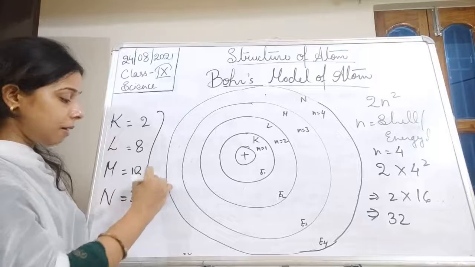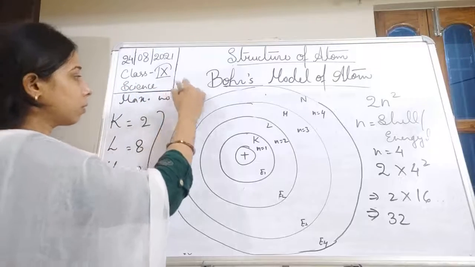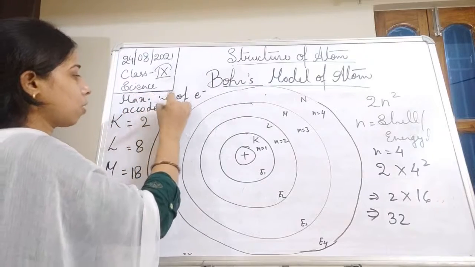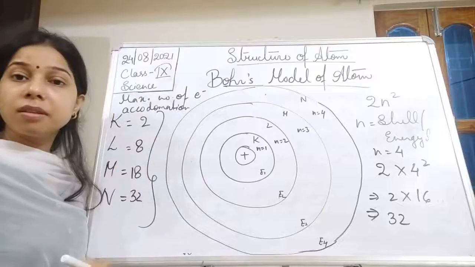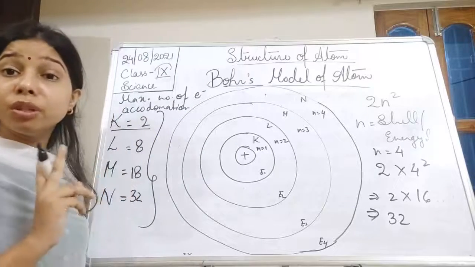So this is the maximum number of electrons accommodated by each of these shells. The K shell will be able to accommodate only 2 electrons.